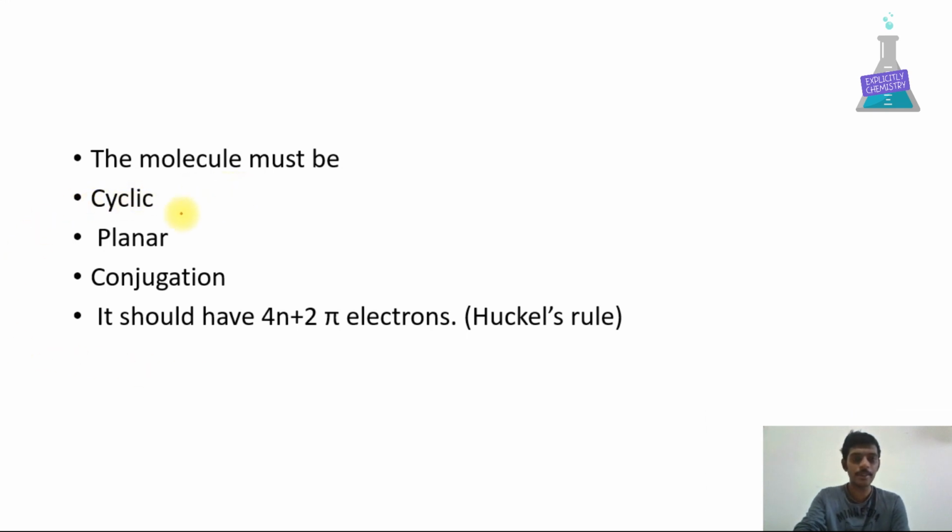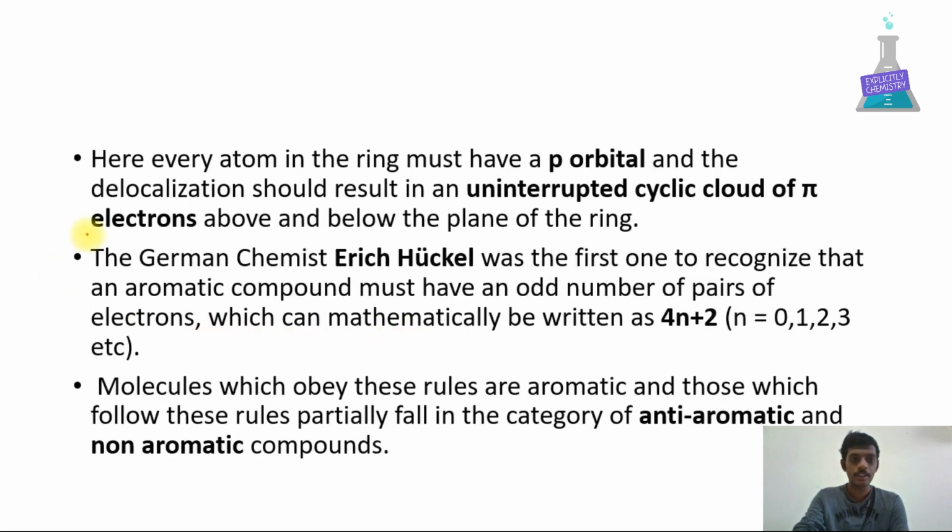The molecule must be cyclic, it should be planar, it should have conjugation or delocalization, and it should obey Huckel's rule, that is, it should have 4n plus 2 pi electrons. Here every atom in the ring must have a p orbital, and the delocalization should result in an uninterrupted cyclic cloud of pi electrons above and below the plane of the ring.